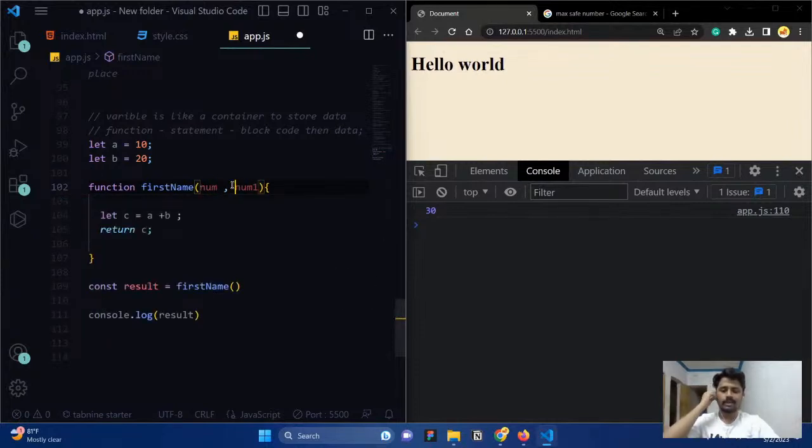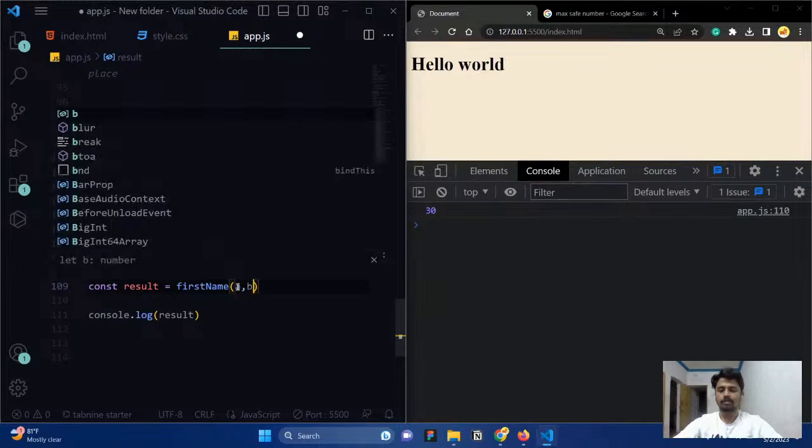These two values are going to be taken from the outside. Where do we pass them? You need to pass the values where the function is invoked, so here it is going to be a comma b.